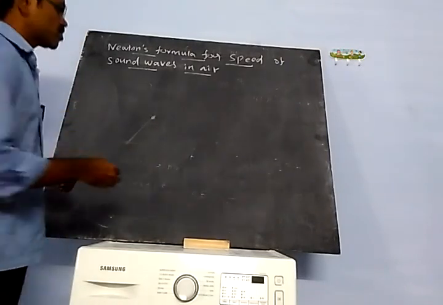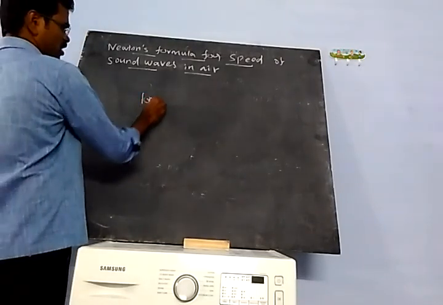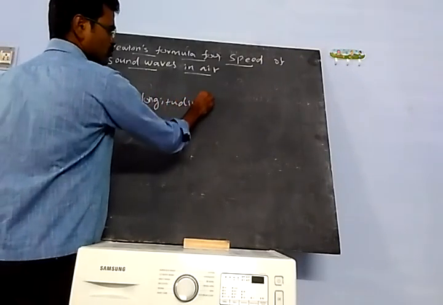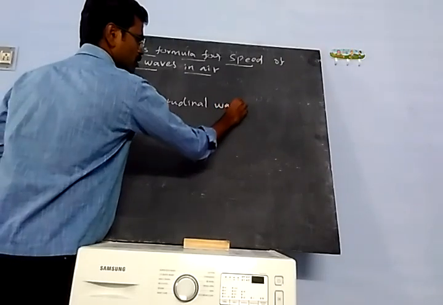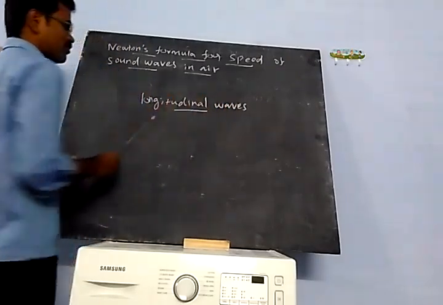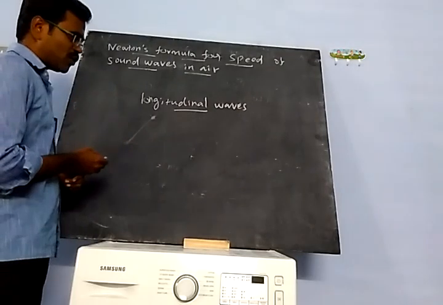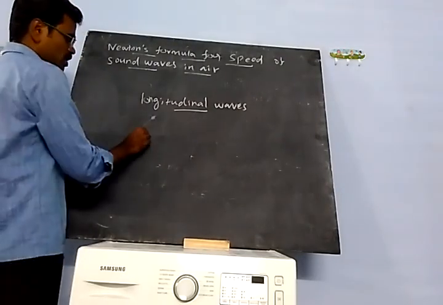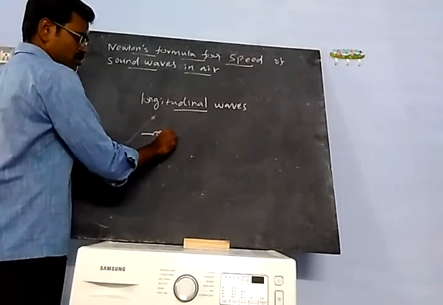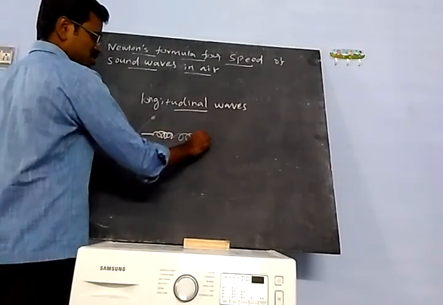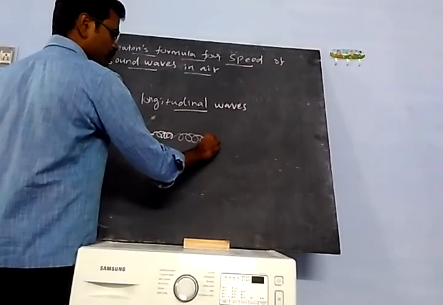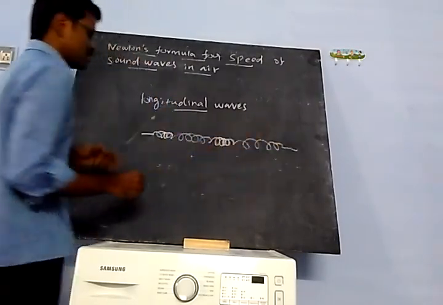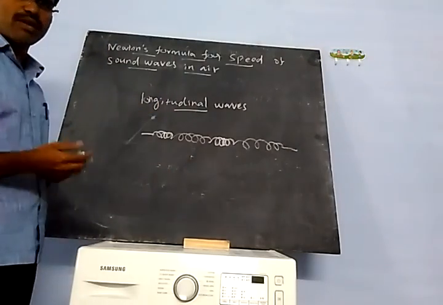We are now going to discuss the propagation of sound waves. Sound waves are longitudinal waves. You already know that. These waves propagate as compression and rarefaction: compression, then rarefaction. Like this, longitudinal waves propagate.